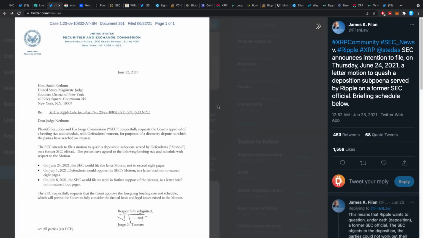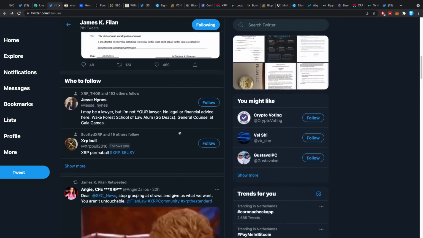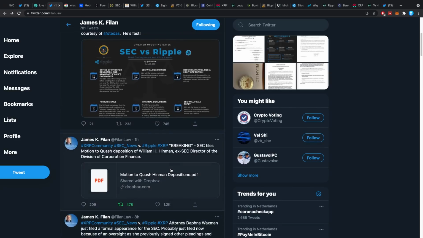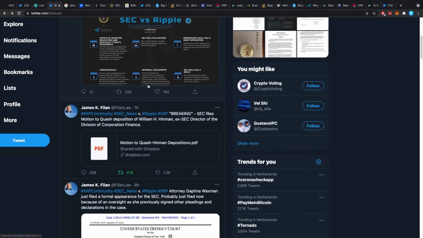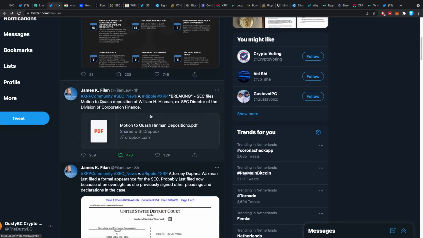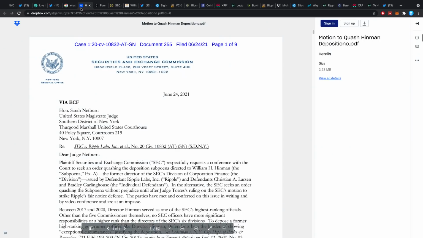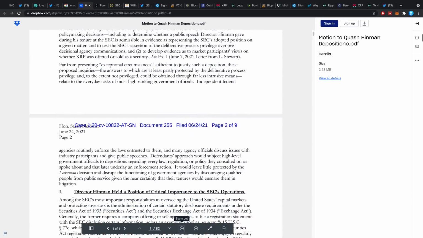So we now have it confirmed that it is not Jay Clayton. It is, at least as far as I know now, William Hinman that Ripple was trying to get some information from, to put him on a stance, and the SEC is now, breaking news, trying to quash it, or basically trying to get that down. On what basis, you might ask? Well, you can read 82 pages if you want, or however many pages it is, but you'll see they're nice and labeled.